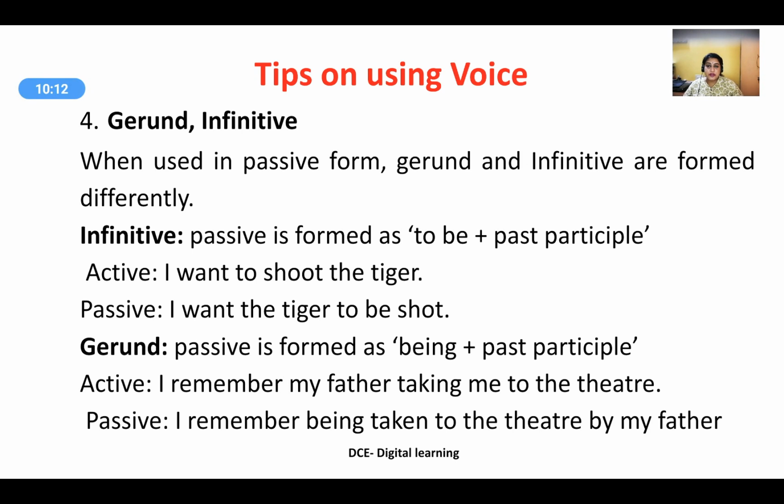Gerund or infinitive. When used in passive form, gerund and infinitive are formed differently. Infinitive, passive is formed as to be plus past participle. I want to shoot the tiger. I want the tiger to be shot. Gerund, passive is formed as being plus past participle. I remember my father taking me to the theatre. I remember being taken to the theatre by my father.